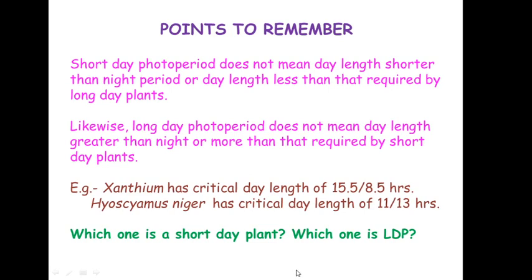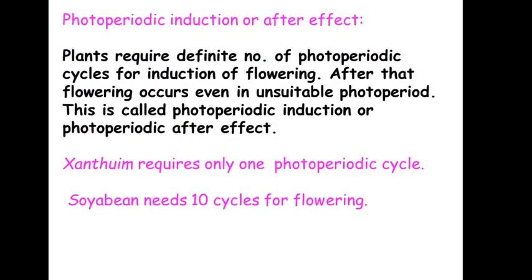Now the next point is photoperiodic induction or photoperiodic after effect. Those plants which respond to photoperiod, which require a photoperiodic stimulus for the process of flowering, have a requirement of a definite number of photoperiodic cycles in order to induce the flowering process. Now what is this photoperiodic cycle?